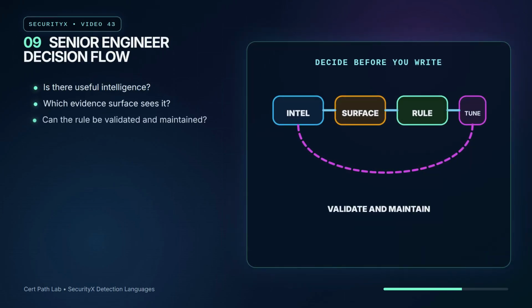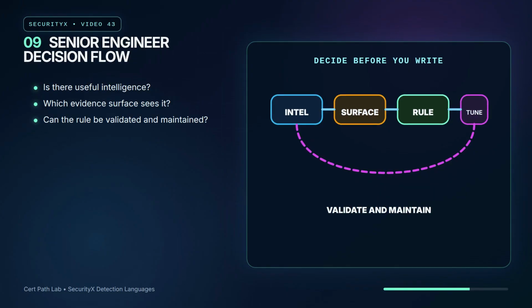The senior decision is not which acronym sounds best. Start with the intelligence, decide whether it describes an indicator, behavior, relationship, file content, or network pattern. Then choose the evidence surface that can observe it. Next, write or adapt the detection rule and validate it with known good and known bad examples. Finally, maintain the rule as infrastructure, versions change, and adversaries adapt. Detection engineering is a life cycle, not a one-time paste.